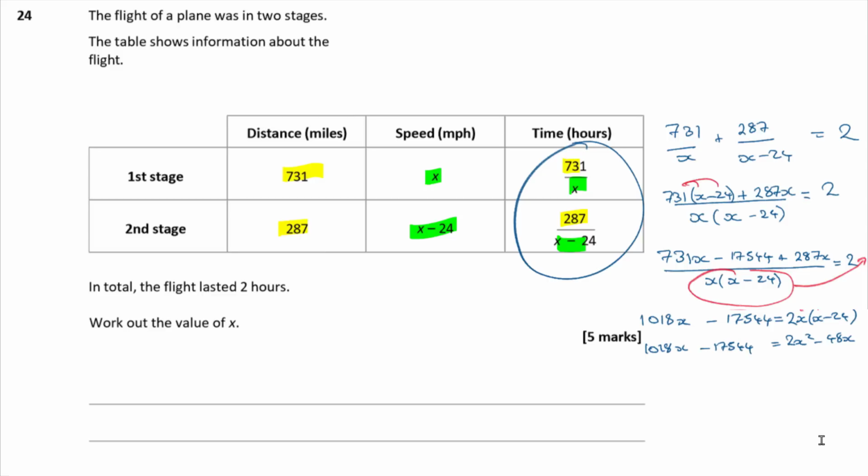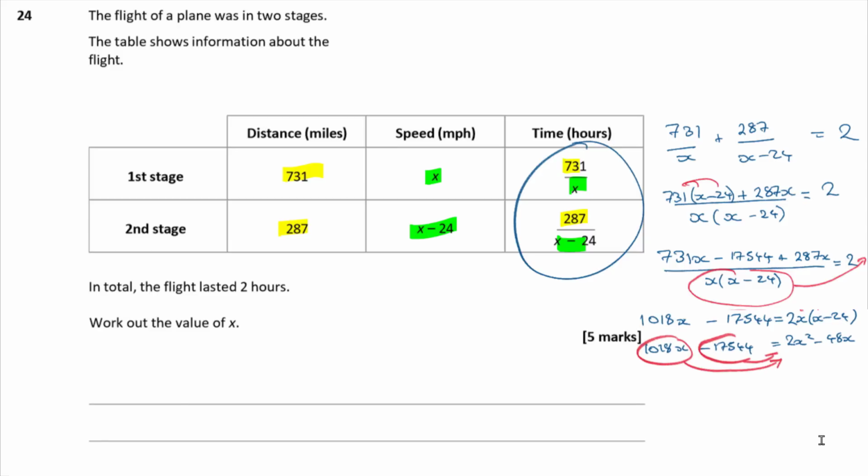Now, I want to get everything on one side, and it makes sense to collect it on the right-hand side because that's where my 2x squared is positive. So I'm going to subtract 1018x and add 17,544 to both sides. These two things are going to budge over to the other side.